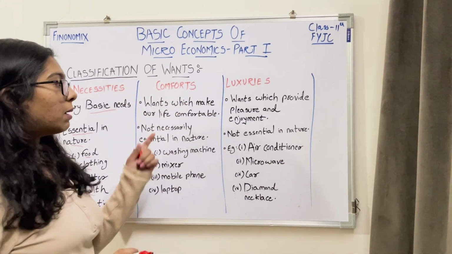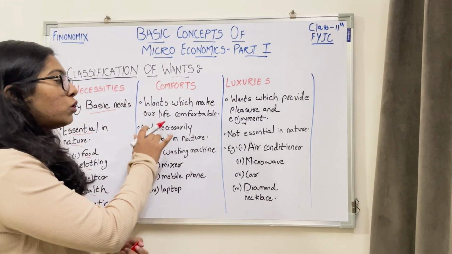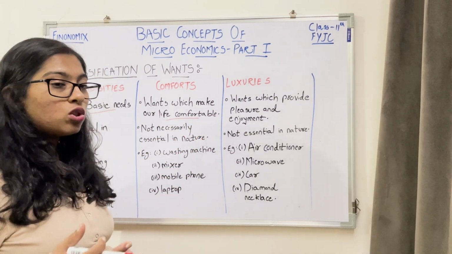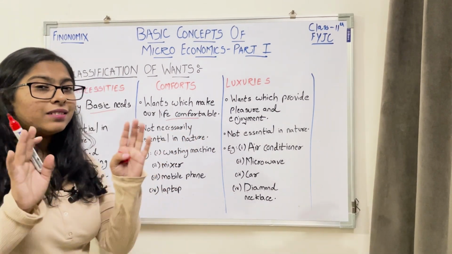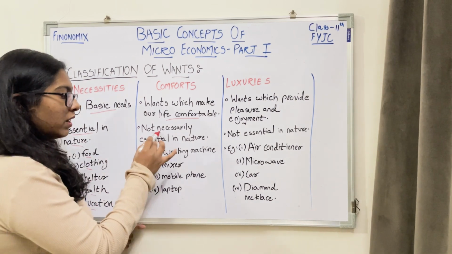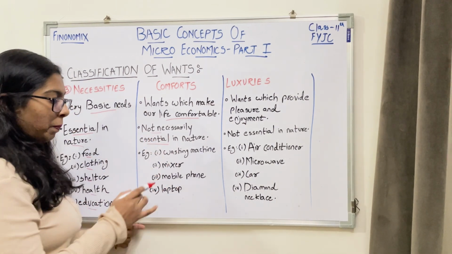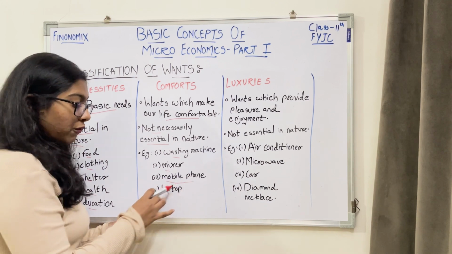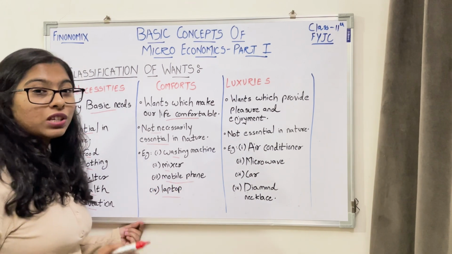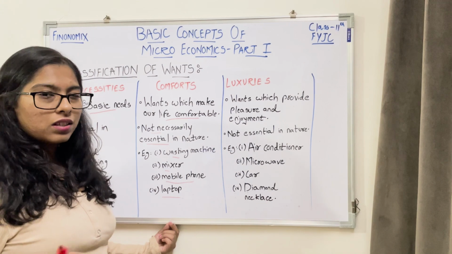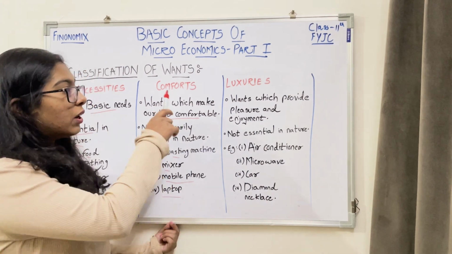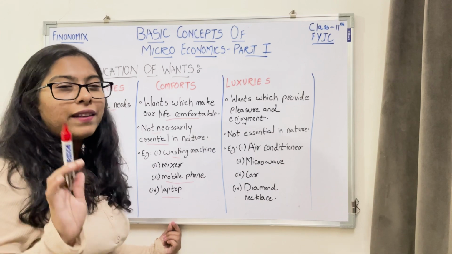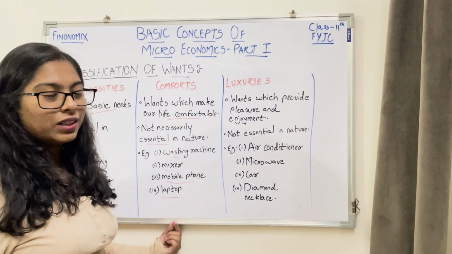Next comes comfort. These are wants which make your life comfortable. So these are not really that essential, not necessarily essential in nature. For example, washing machine, mixer, mobile phone, and laptop. Now I personally think a lot of you might disagree and say that mobile phones cannot come under comfort but under necessities. So comment down below and let me know what your thoughts are on this.